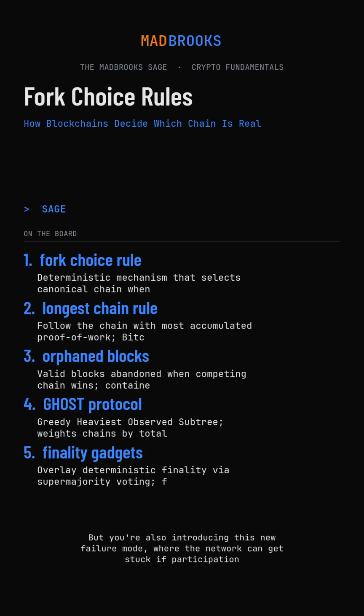But you're also introducing this new failure mode, where the network can get stuck if participation drops too low. It's choosing a different set of trade-offs. How do you think about which approach is more robust for different use cases?